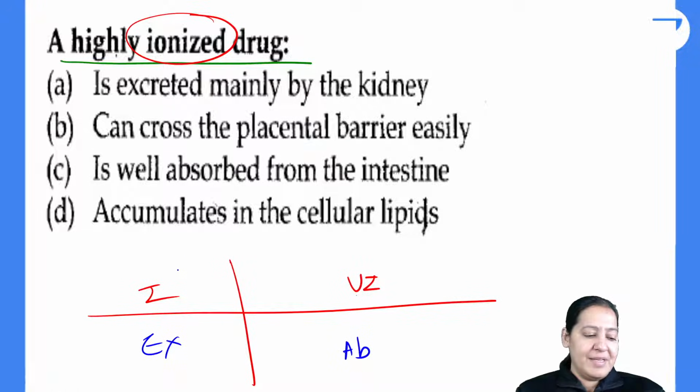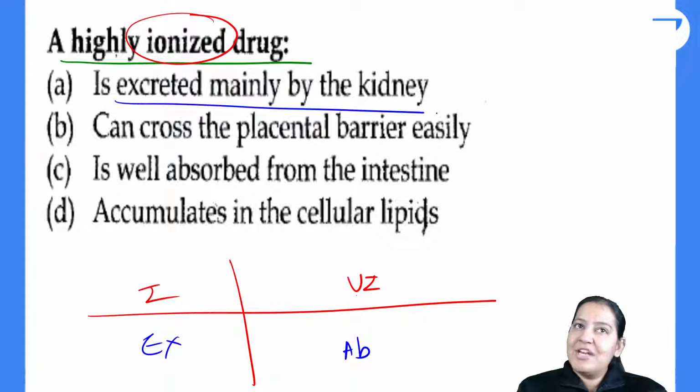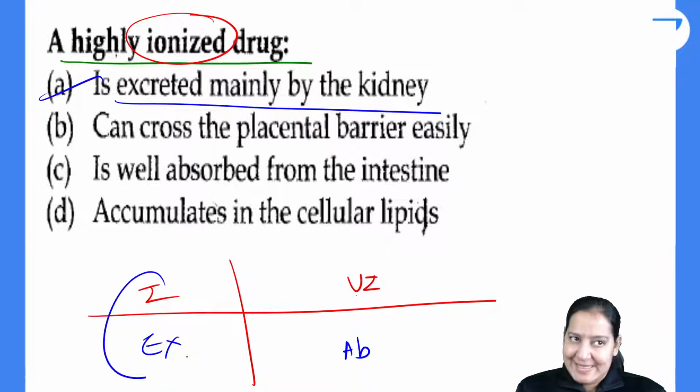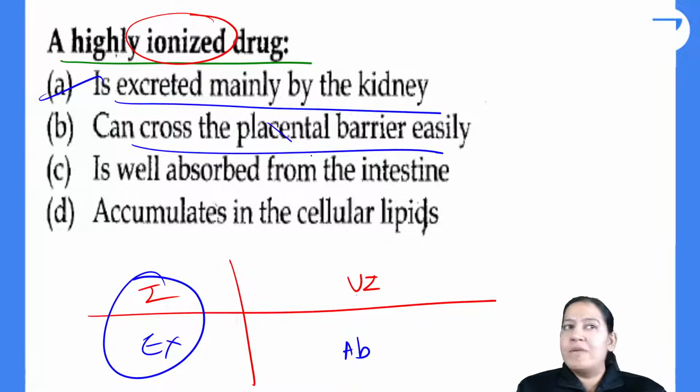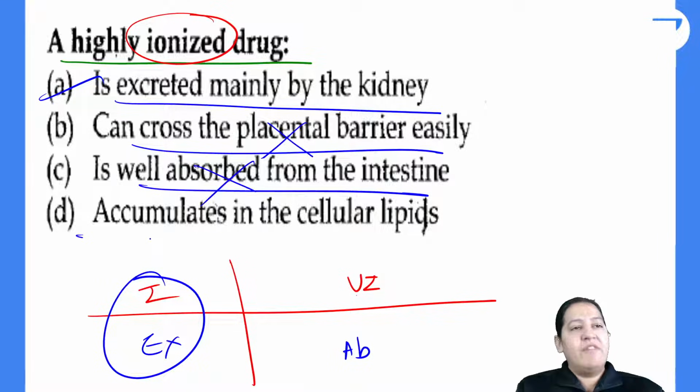Yes, Abhirami. Yes, Rishinika. Yes, A is correct. It is excreted by the kidney. Ionized form is excreted. It can cross the placenta? No, it will not be absorbed. It is absorbed? No. It will accumulate? No.